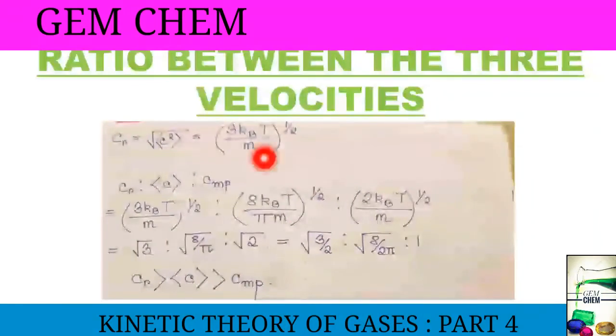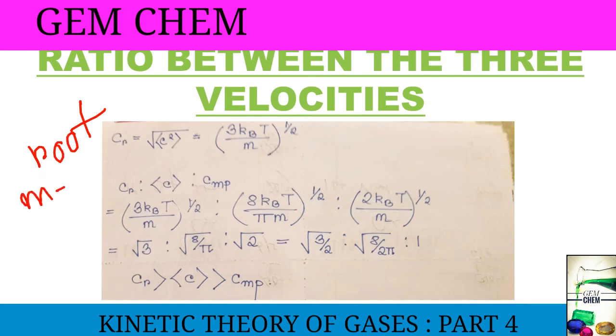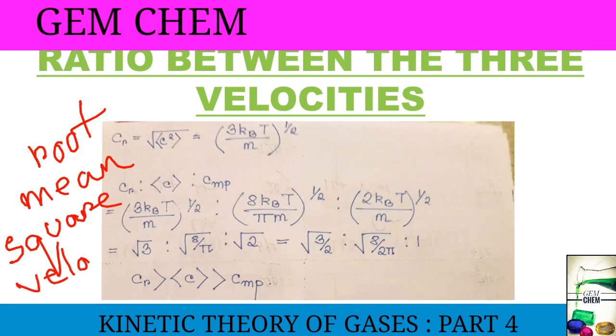Now we will see the ratio between these three velocities. Now this is root mean square velocity. This particular velocity is known as root mean square velocity, right? Because after squaring the velocity we are taking the square root of it.